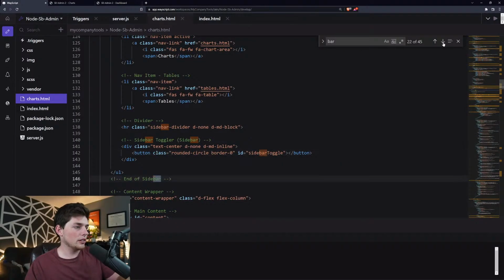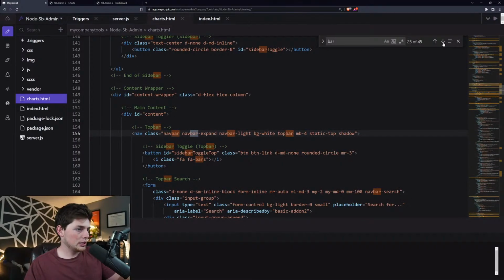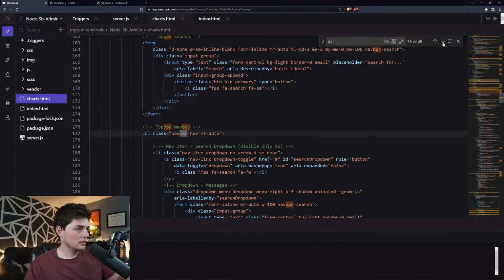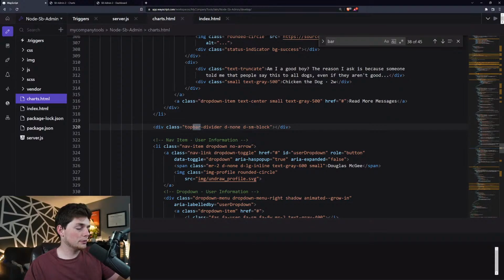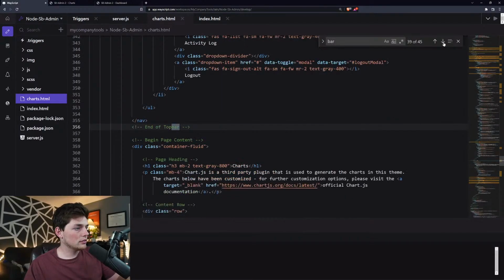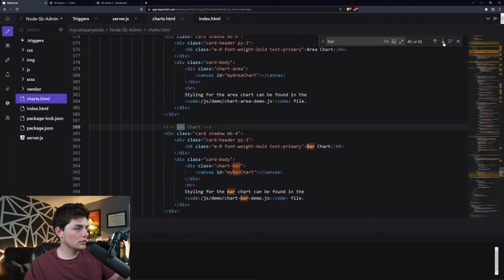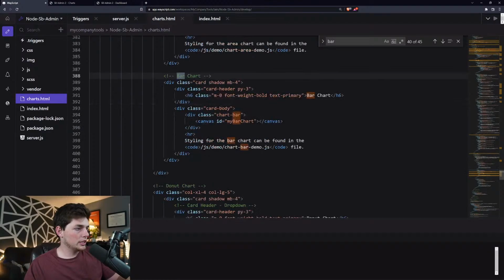Let's see what's going on. It might just be a matter of our JavaScript not actually rendering it. Or we might not have it in our JavaScript. There we go. So looks like it's looking for some code.